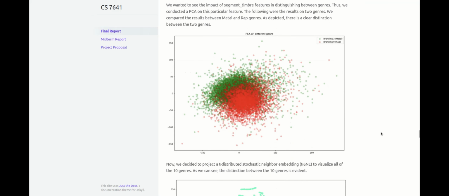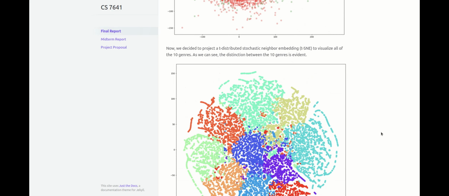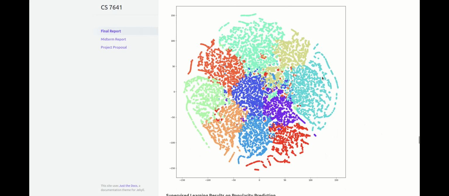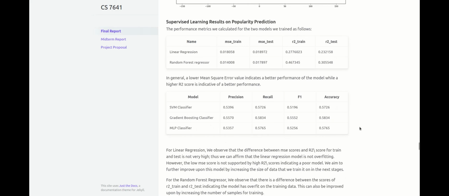Then we conducted PCA on the segment timbre features to distinguish between genres. The following graph shows the results between metal and rap genres, and a clear distinction can be seen between the two. We also projected a T-distributed stochastic neighbor embedding to visualize all the 10 genres, and the distinction between the genres is quite apparent.